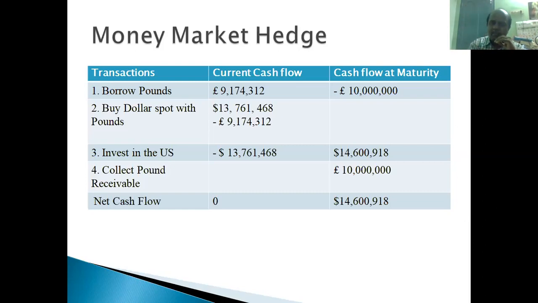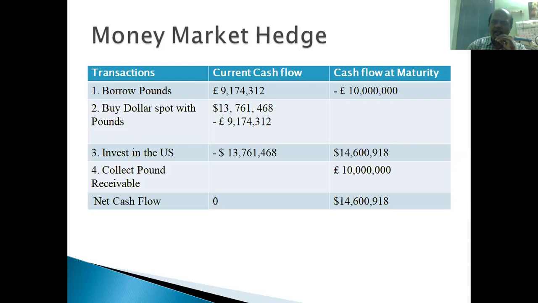$13.7 million they received through this conversion of pound into dollar. And then these dollars are also invested in the US money market. So that is also written, and that is also getting cancelled, right? So cash flow, current cash flow, this is the situation. Cash flow at maturity, after 1 year, what happens, right?